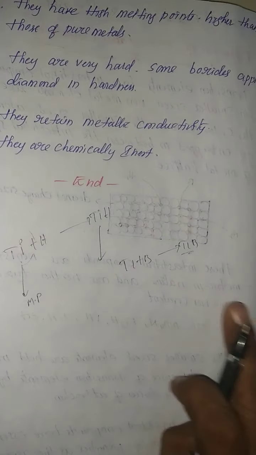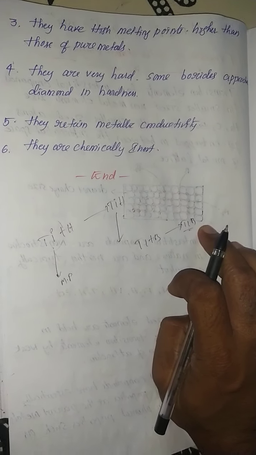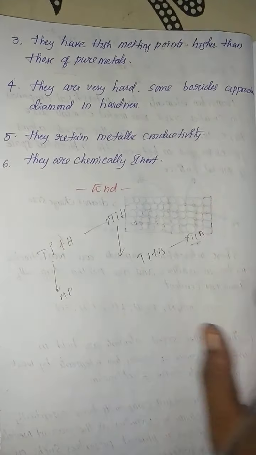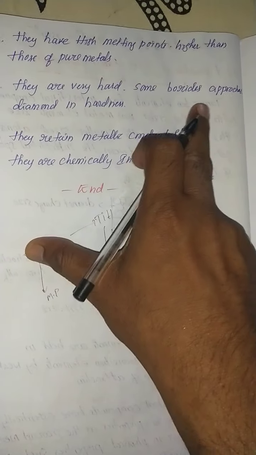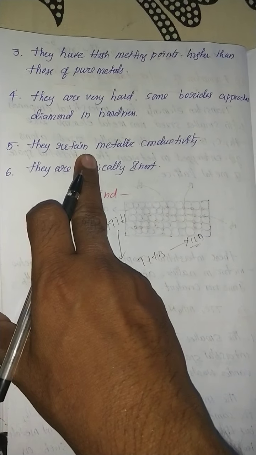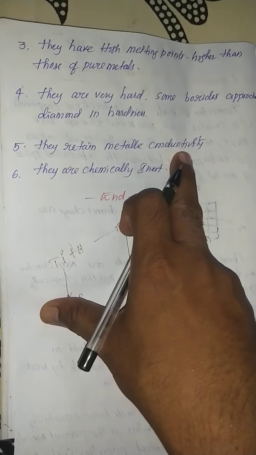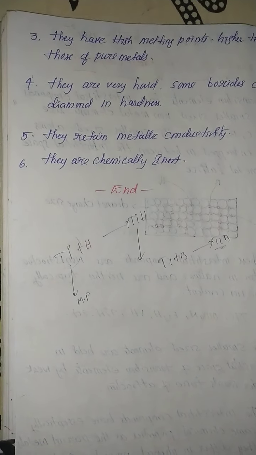This kind of interstitial compound has hardness almost similar to diamond. They also retain metallic conductivity, so good metallic conductivity. They are chemically inert.